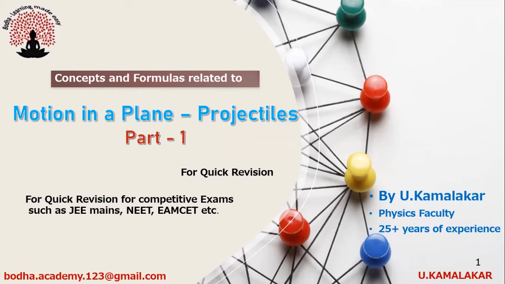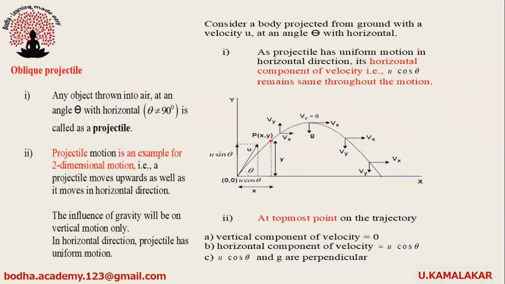In this video, we will discuss concepts and formulas related to motion in a plane, mainly on projectiles. Any object thrown into air at an angle theta with horizontal, where theta is not equal to 90 degrees, is called a projectile. Projectile motion is an example of two-dimensional motion. That is, a projectile moves upwards as well as in horizontal direction.